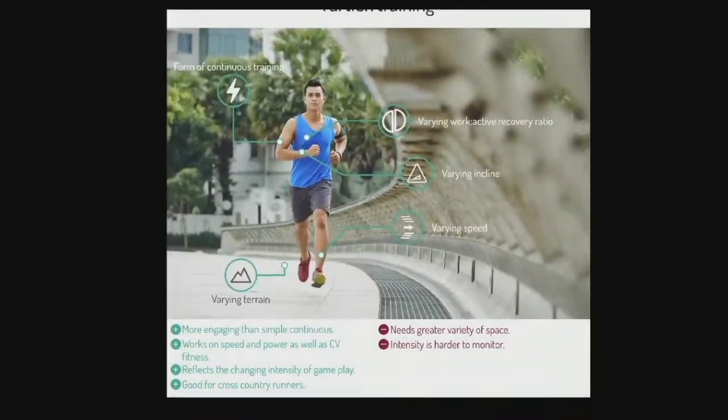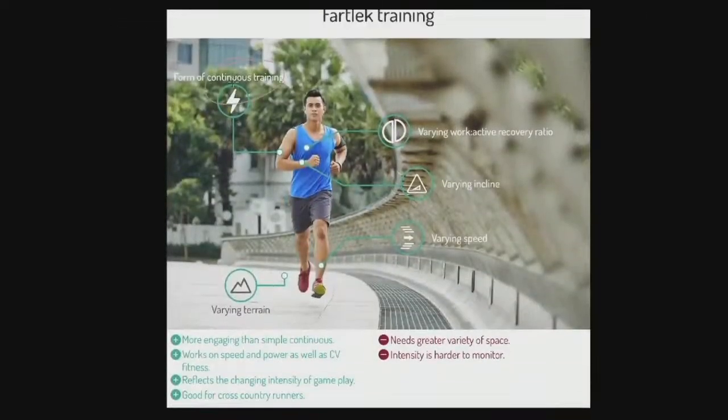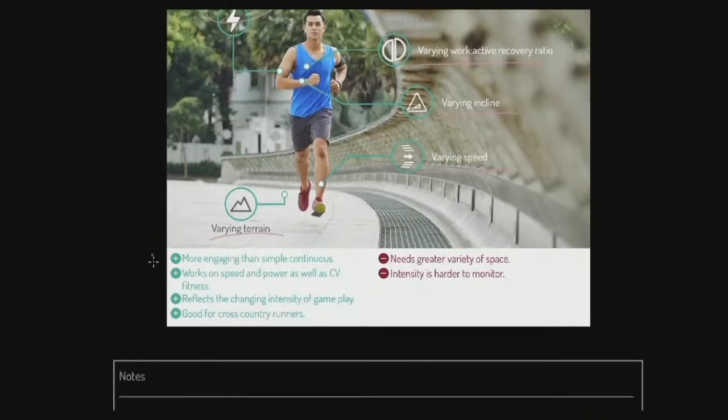Fartlek training is a form of continuous. Notice, furthermore, it's varying intensities, varying incline, varying speed, varying terrain. That's what we're talking about with fartlek training. Why is it great? People prefer it to continuous. It does develop speed and power. It reflects gameplay because, of course, you get changing intensity in gameplay, and it's great for cross-country runners because of that changing terrain as well, and changing intensity. Lots of cross-country has incline, decline.